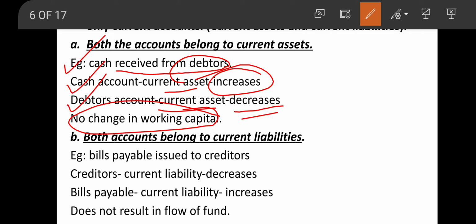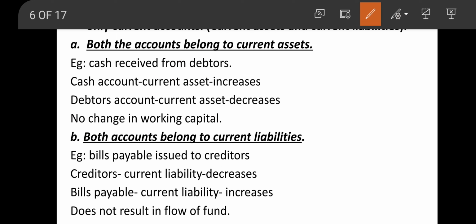So when both the accounts belong to current assets, there will be no change in the working capital. Next case, both accounts belong to current liabilities. Example, bills payable issued to creditors. So now there are two aspects in this transaction, bills payable and creditors. So both are current liabilities.